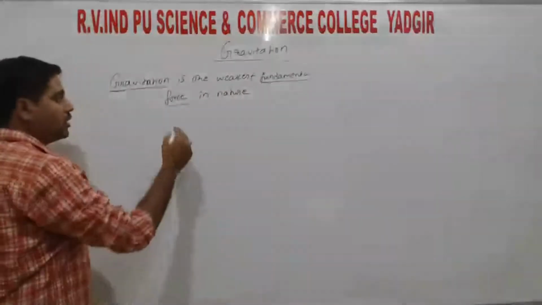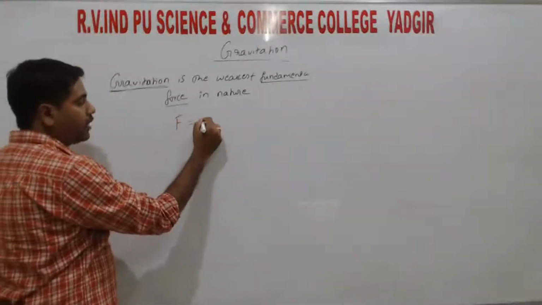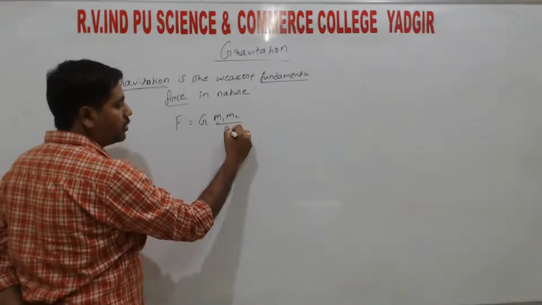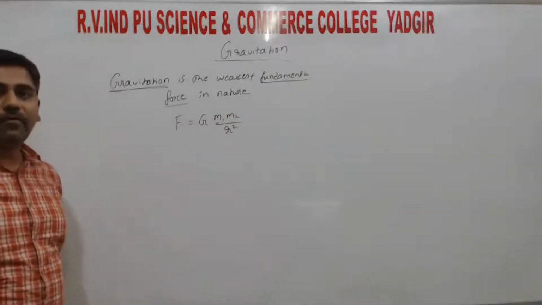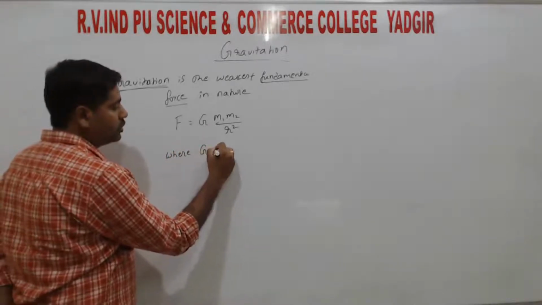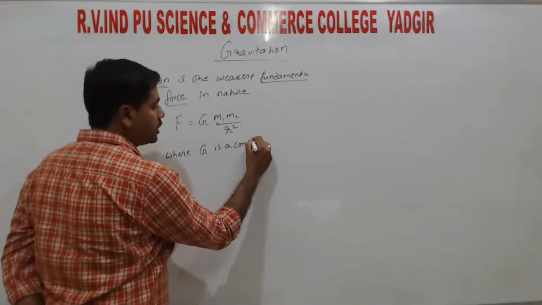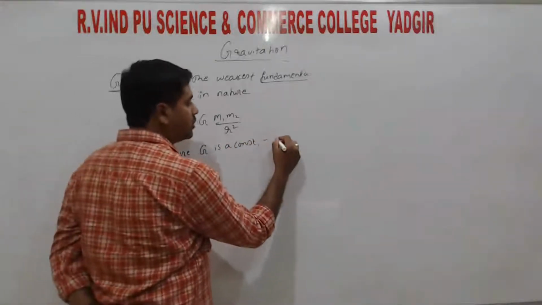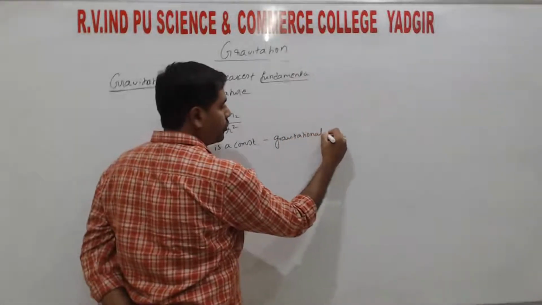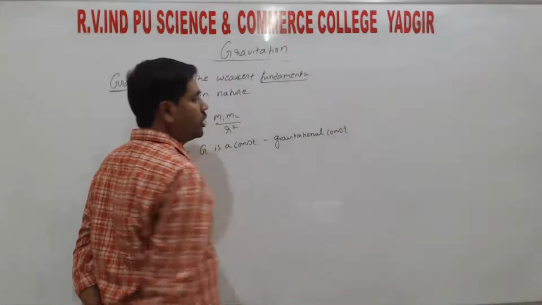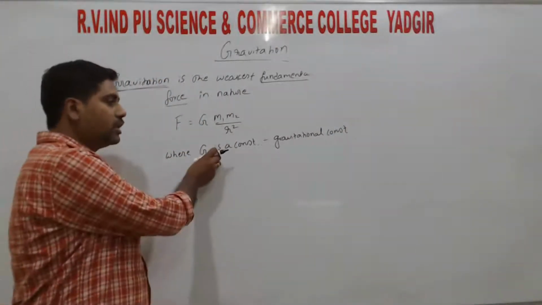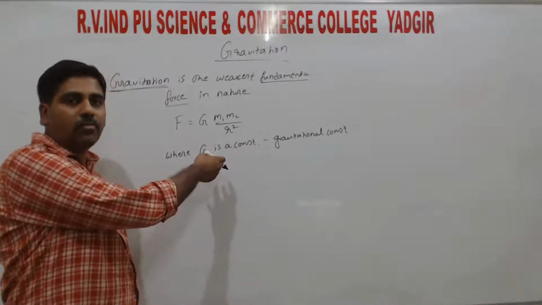So we have the relation for the force of attraction F equals G m1 m2 divided by r square, where G is a constant, named the gravitational constant. What do we call it? Gravitational constant. And if there is a constant, that constant has some value.